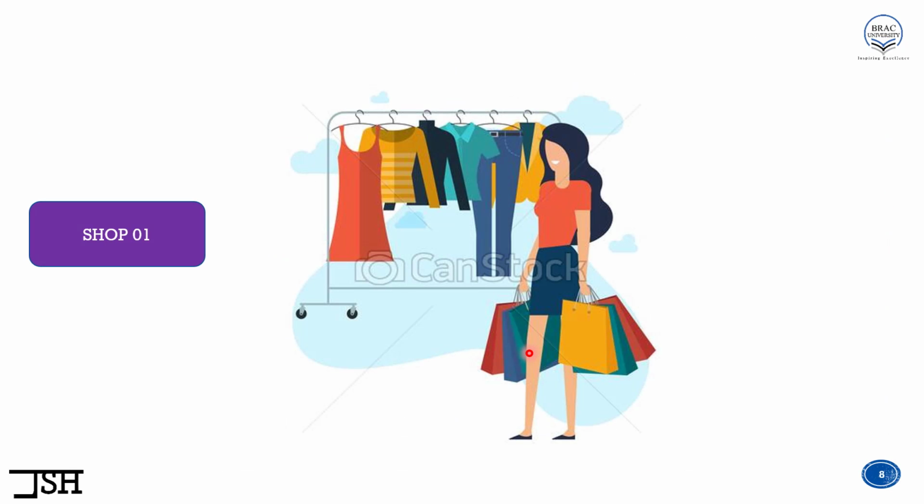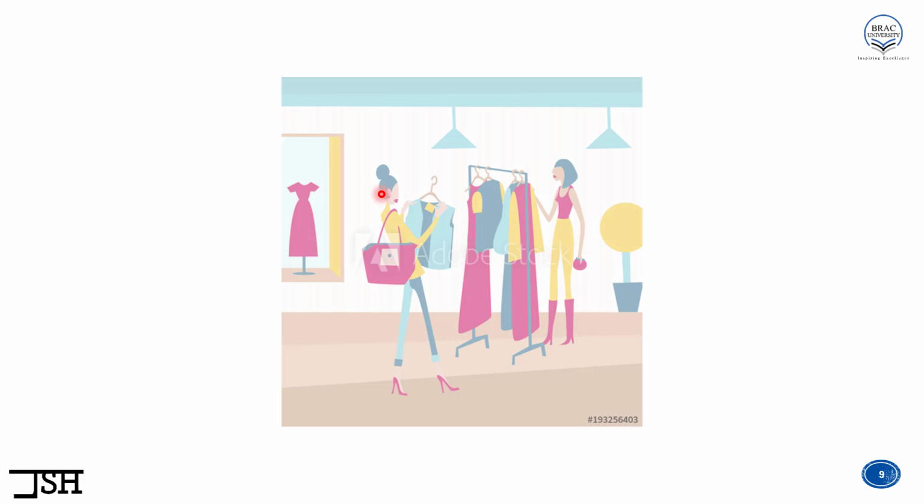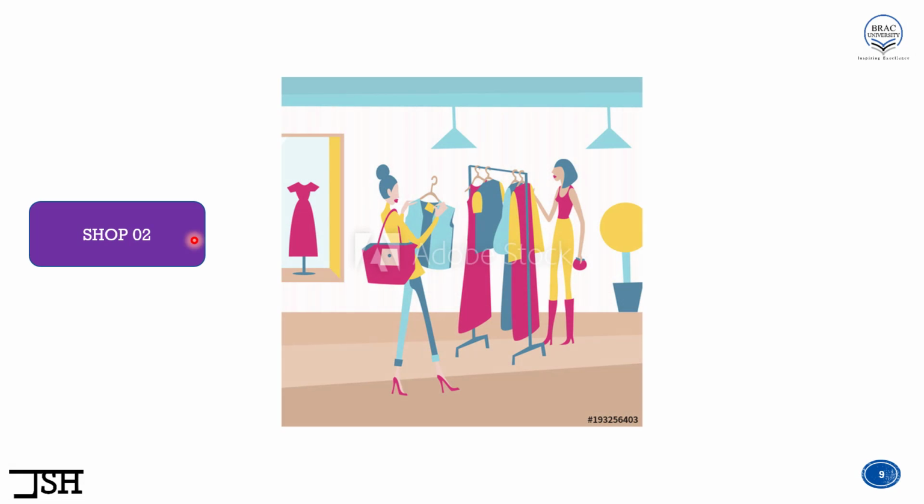So first, we enter shop number 1. As soon as you enter shop number 1, you see that a certain dress is priced BDT 500. Again, you see that a certain dress is priced BDT 500. Now please remember, this is the first piece of information that you gather about the price of that dress. After moving around in that shop for some time, you move on to the next shop, which is shop number 2. Here you find out that the same dress or a similar kind of dress is priced at BDT 300.